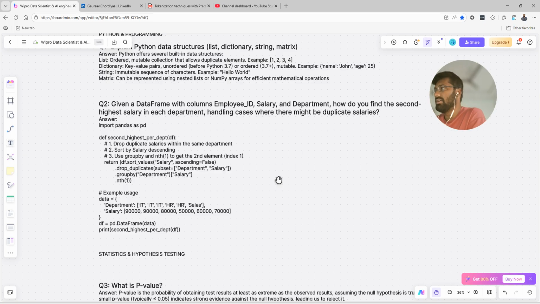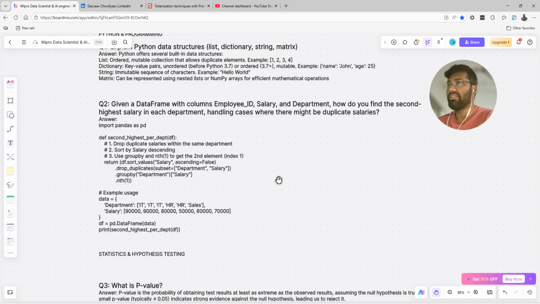We drop duplicate salaries within the same department, then sort the salary in descending order, and use a group by nth one to get the second element. I'll explain how we do it.